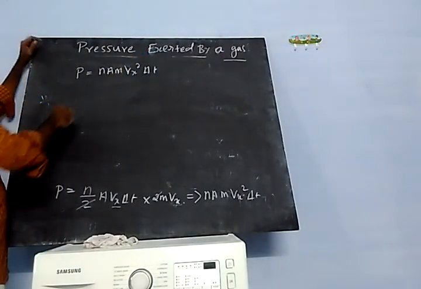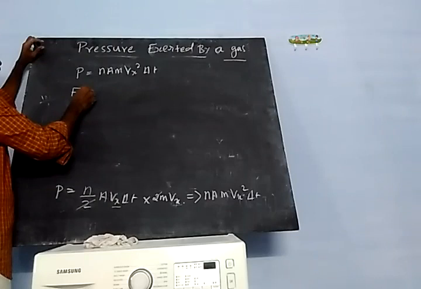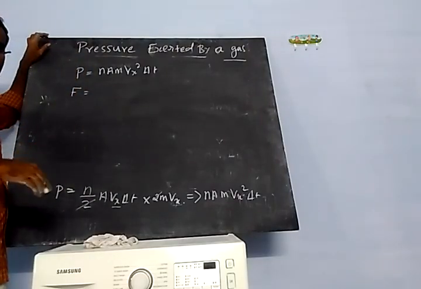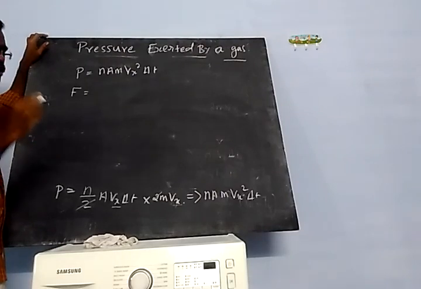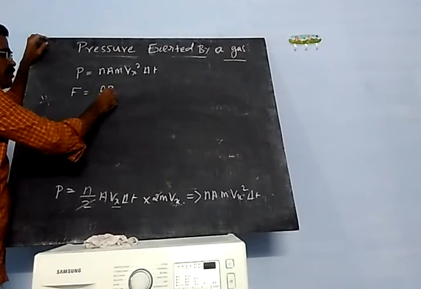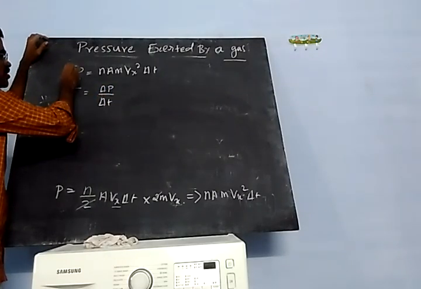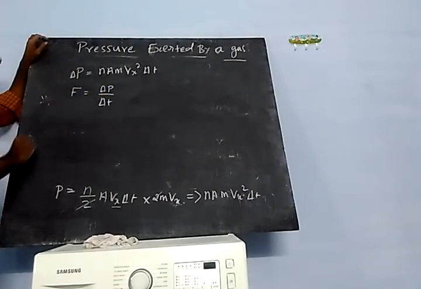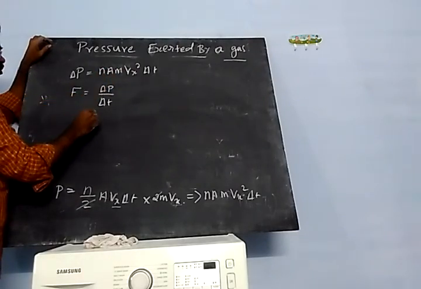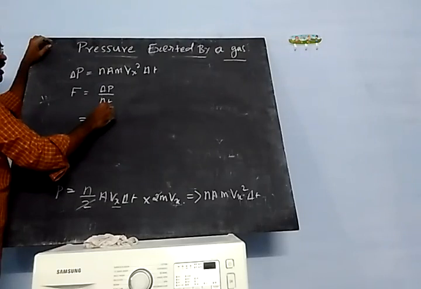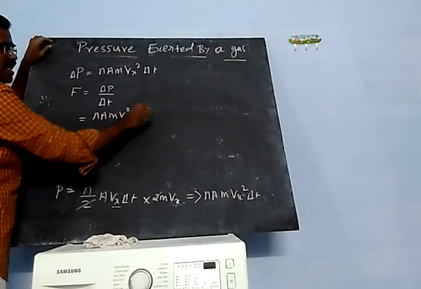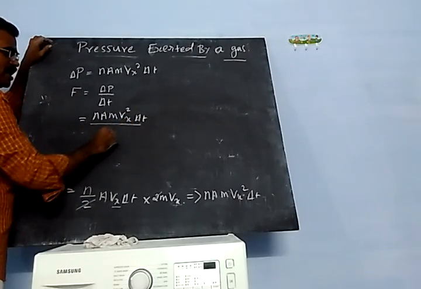Then next, it will experience force per unit time. It experiences some amount of force. So that force is equal to changing momentum divided by time taken. So this is the changing momentum del p, n A m Vx squared into del t, divided by del t.